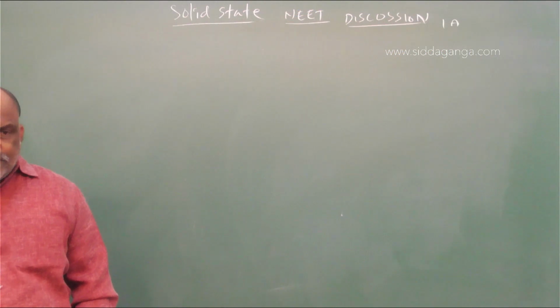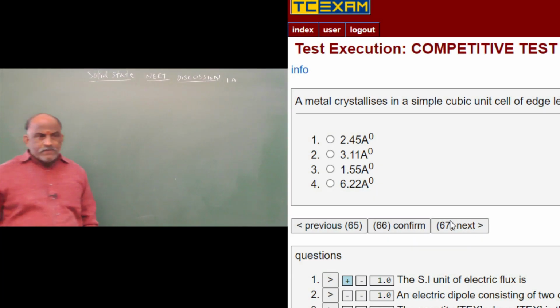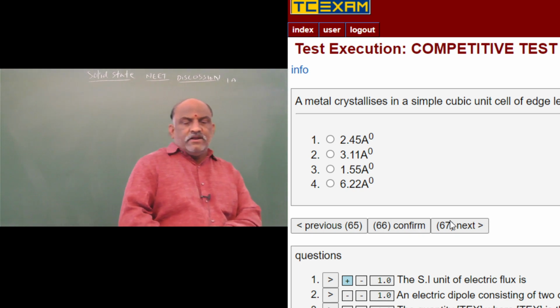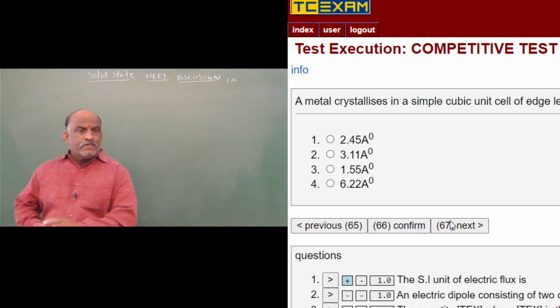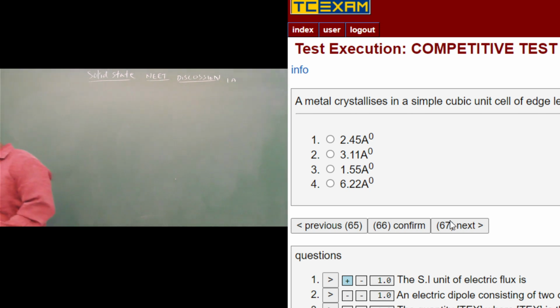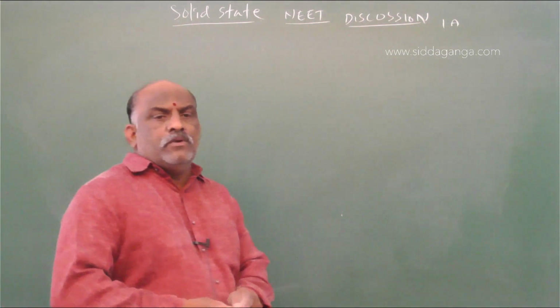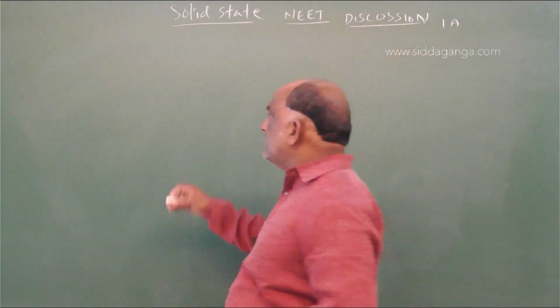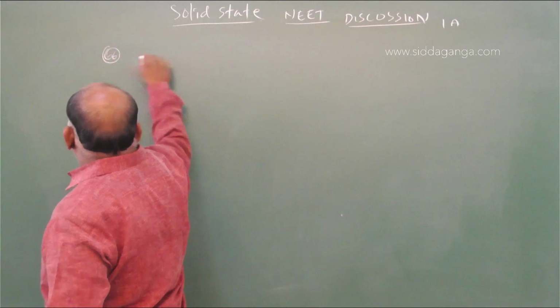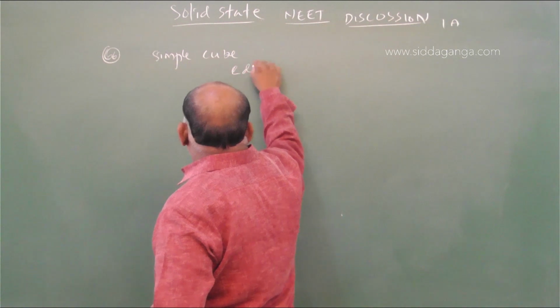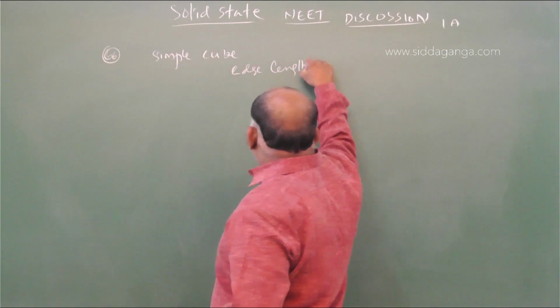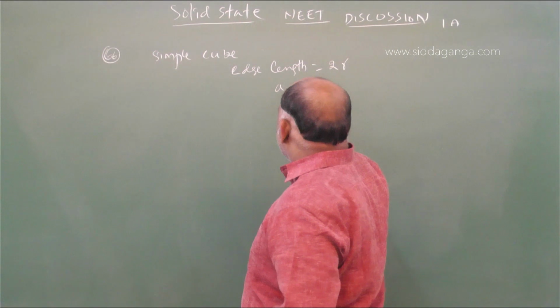Next, 66. A metal crystallizes in a simple cubic unit cell of edge length 6.22 angstroms. The radius of the metal is? This is a very important question. Here a simple cube is given. For a simple cube, edge length a is equal to 2r.